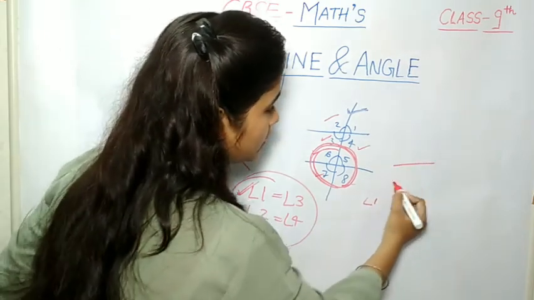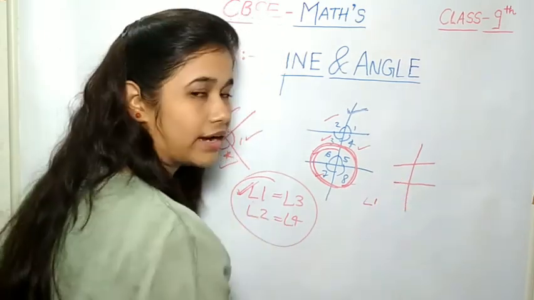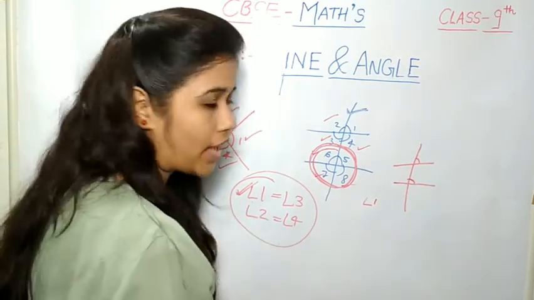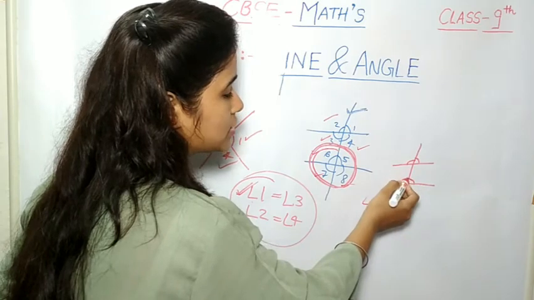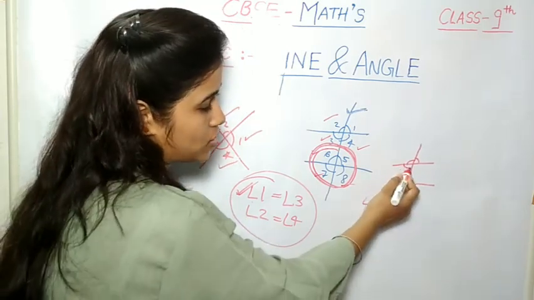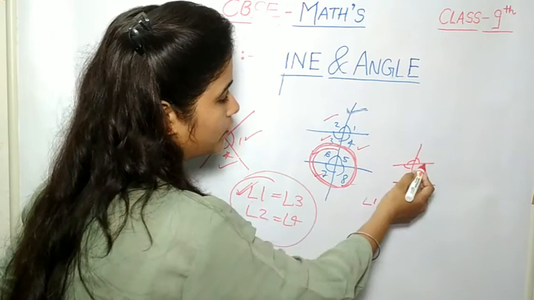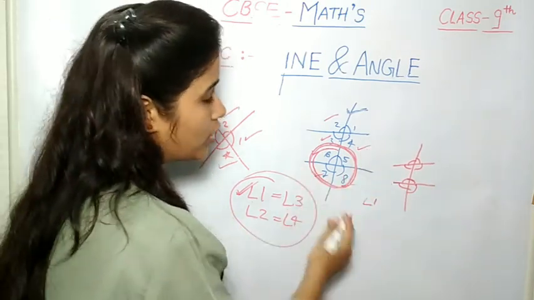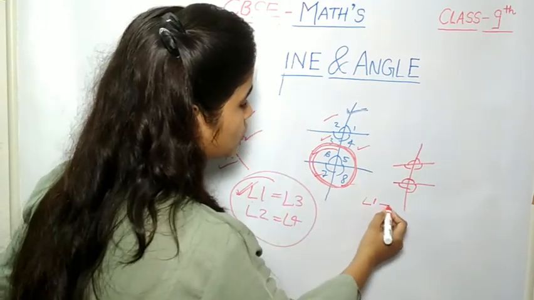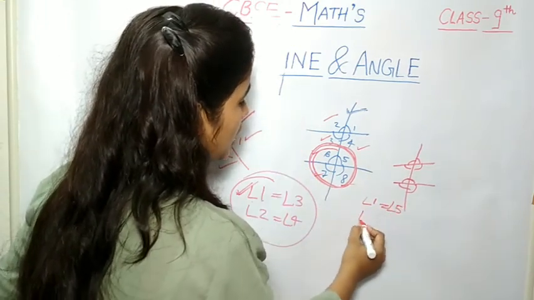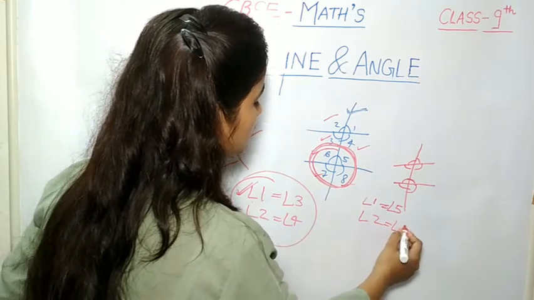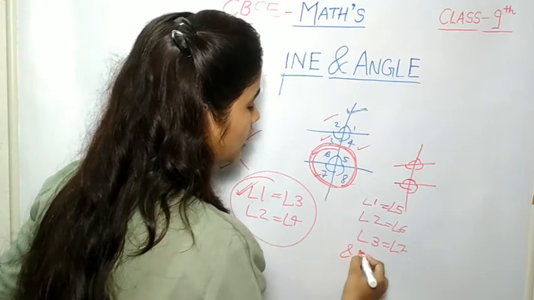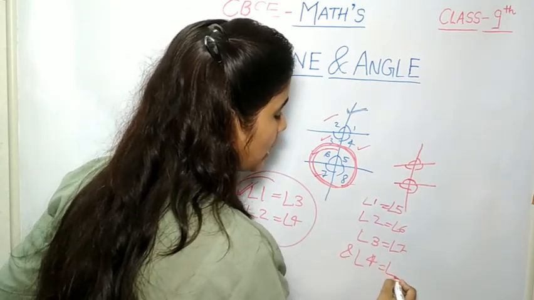Suppose this is a line: two parallel lines are intersected by a transversal line. Then these two angles are called corresponding angles. Also, these two angles are corresponding angles, and these two angles are also corresponding angles. Corresponding angles are equal. Suppose angle 1 is equal to angle 5, angle 2 is equal to angle 6, angle 3 is equal to angle 7, and angle 4 is equal to angle 8.